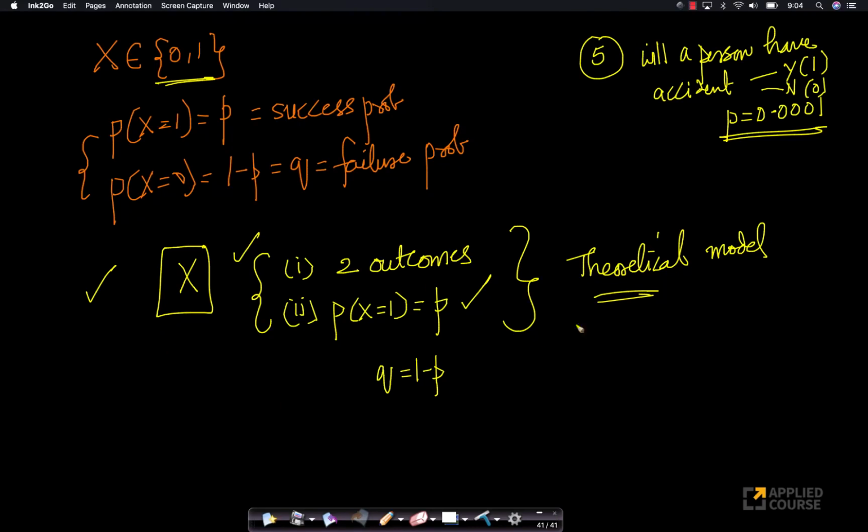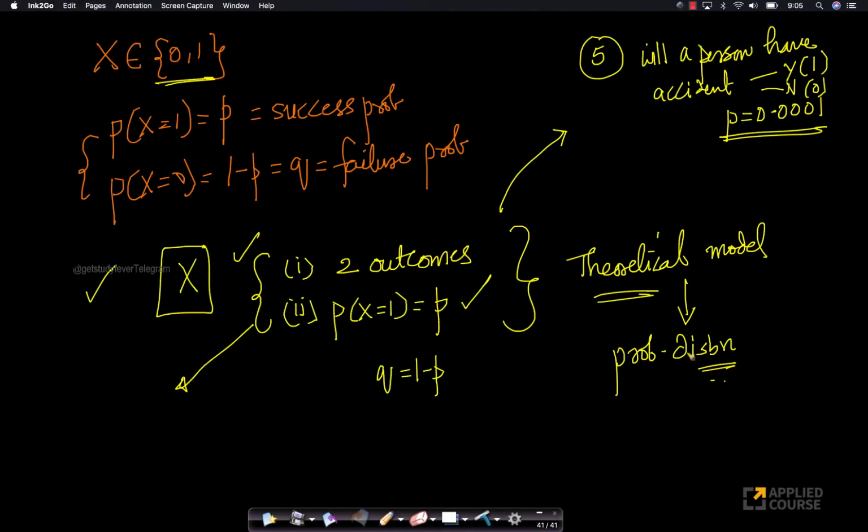Now if I study this theoretical model and find some interesting results on it, I can apply those results to any of these 5 real world problems. And this theoretical model is what a probability distribution is. This is the theoretical model that mathematicians and statisticians have made up to understand the properties of a random variable which has these 2 requirements. If you can study them mathematically and very rigorously, you can apply the ideas, outcomes and properties you learn from this to other problems. Again, this is such a random variable.